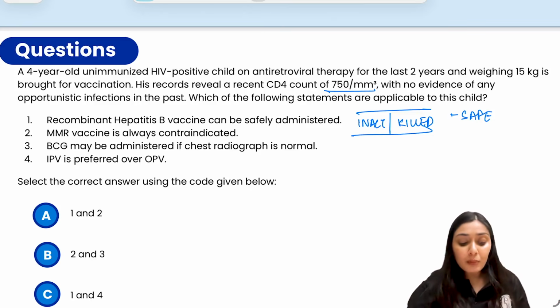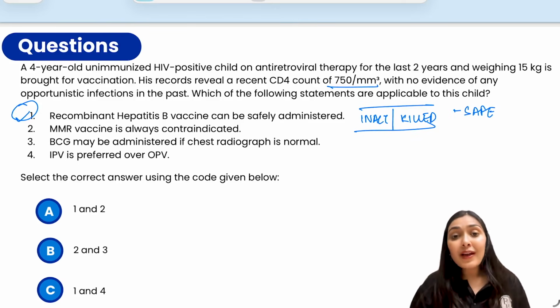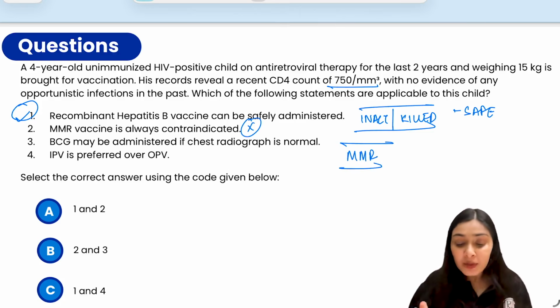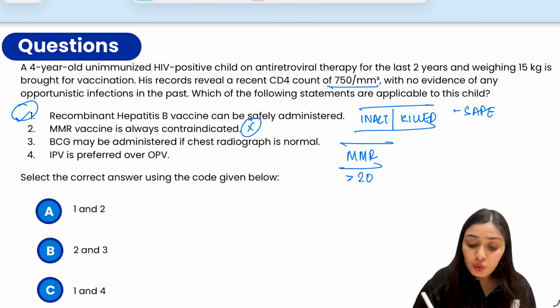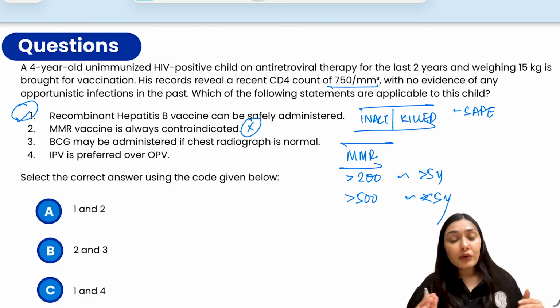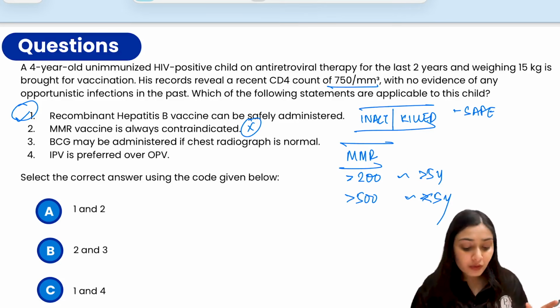So the first option says that recombinant hepatitis B vaccine can be safely given, which is true because it is actually an inactivated subunit vaccine. Second says MMR vaccine is always contraindicated, which is false. Remember, in these cases, MMR can be safely given if the CD4 count is good. That means the CD4 count is more than 200 in children more than 5 years of age, or more than 500 in children less than 5 years of age, right? So smaller children more than 500, after 5 years more than 200. Here we have 750, so no problem, we can give it.